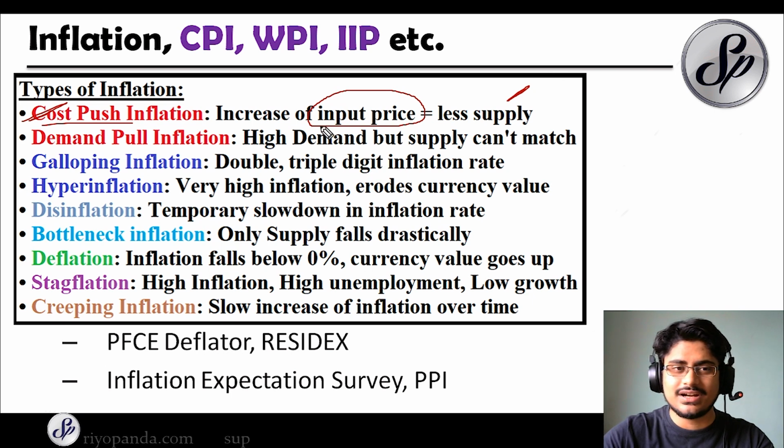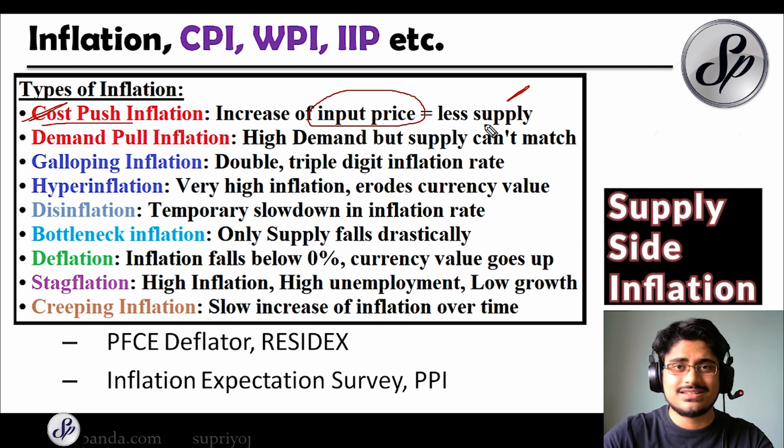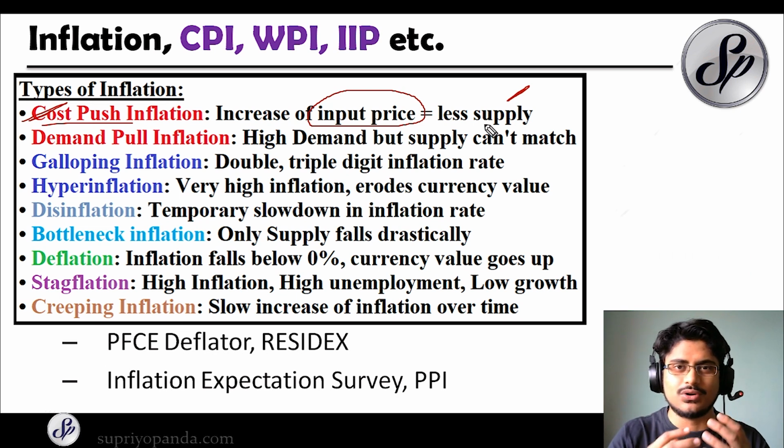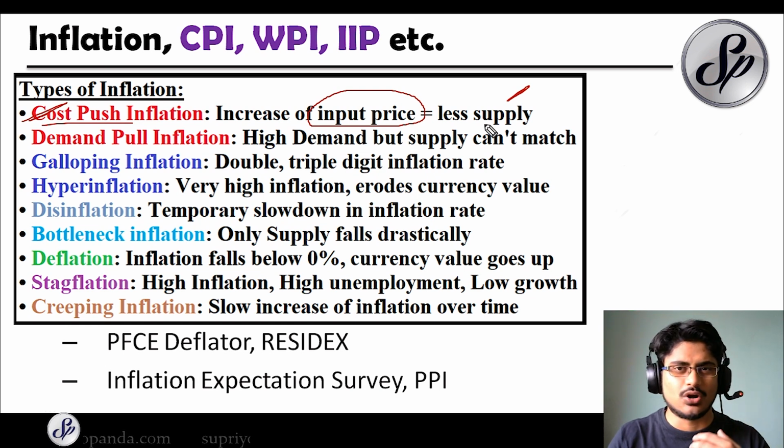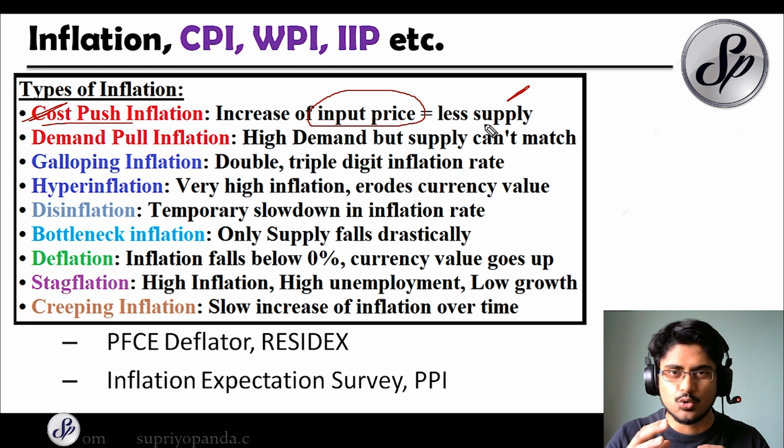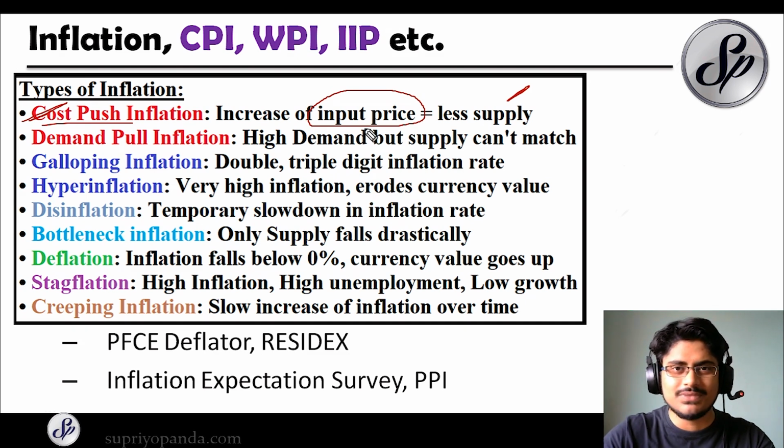So this is very important: cost push inflation is a supply side type of inflation. The supply problems actually make something much more expensive. And always when you are thinking about inflation, remember that if there are a lot of something, then that thing is not that valuable to you, right? If you have a lot of anything in your life, then you do not value that thing. However, if you have only one, then it is much more valuable to you. So if there are fewer items, then each item will become much more valuable. That is a good analogy to use as you go through inflation and study all these things.